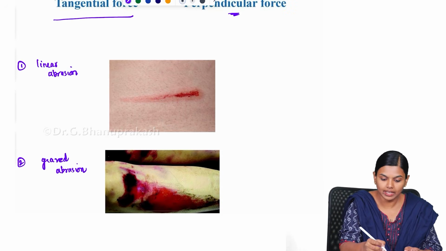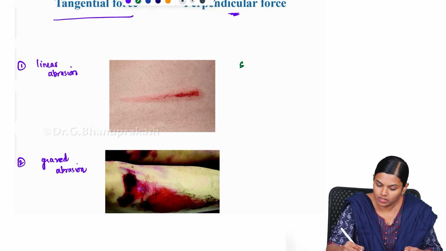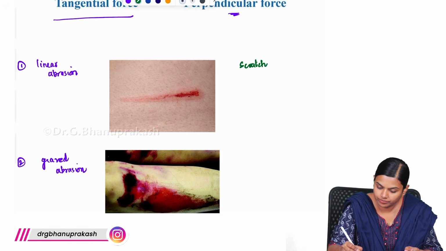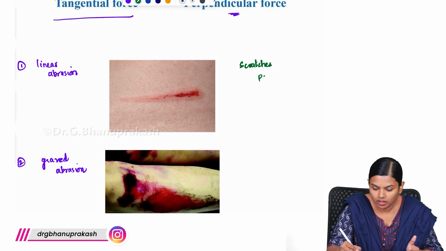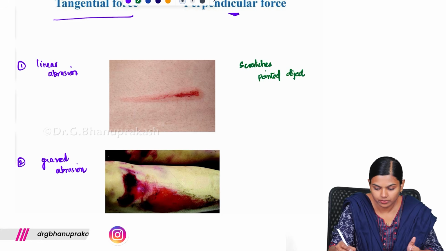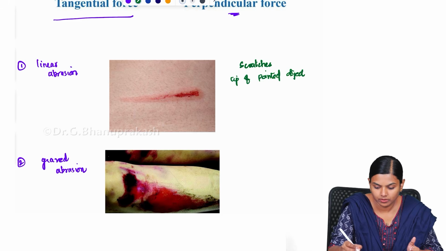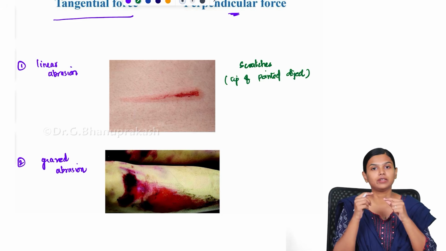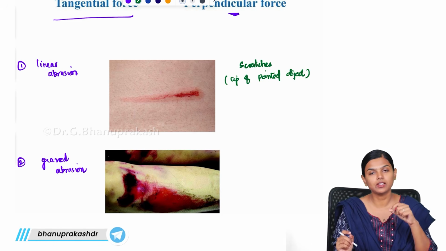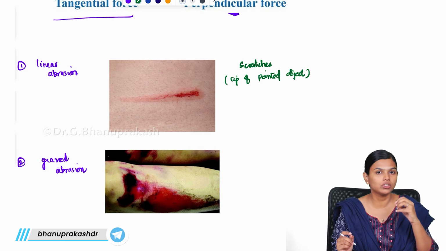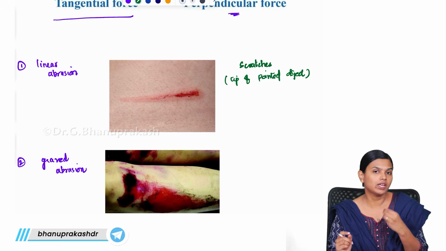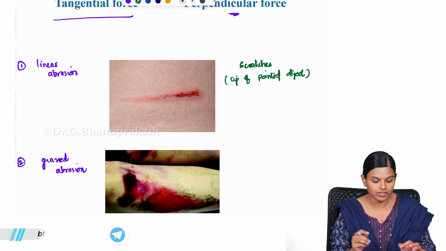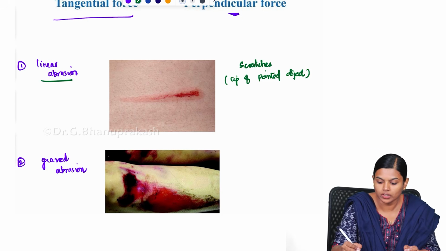So this linear abrasion is also known as scratches. This is what you basically get when we use the tip of a pointed object, like a knife tip, or your nail that is somewhat sharp, not very sharp, those kinds of things that will only scrape away your epidermis. Those kinds of injuries are known as linear abrasion, also known as scratches.